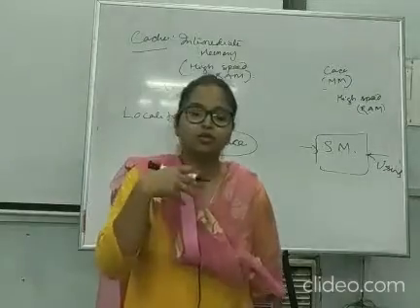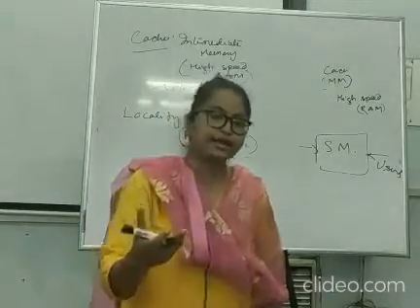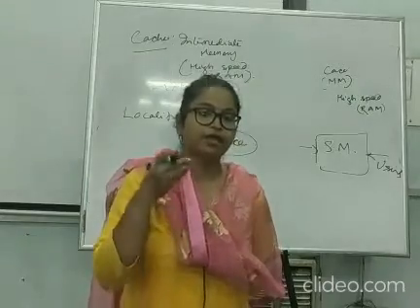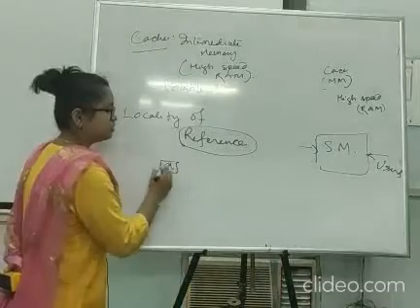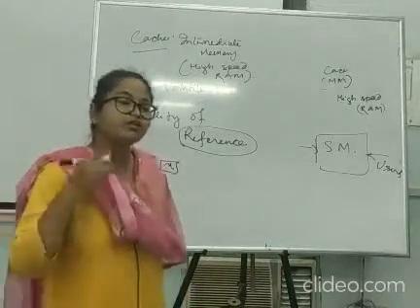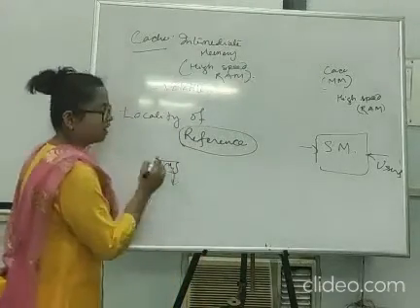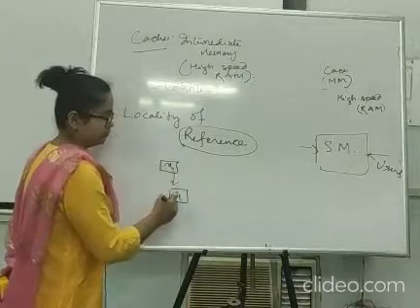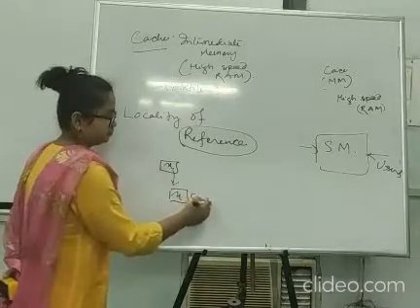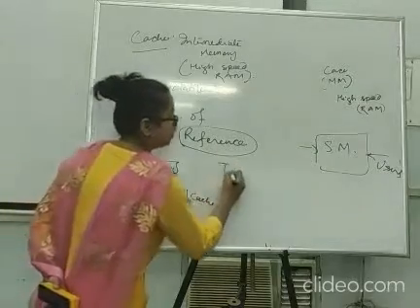Okay. So if something is referred by the CPU, cache predicts that if a variable x has been used now, there is a 90% chance that it will be used again. So it stores x inside cache. Okay. So this is called temporal locality.